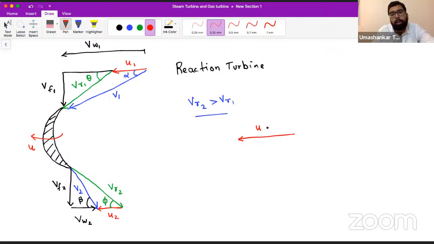So U1 is equal to U2. I have drawn this U here. See, by a shortcut we can do this. If we can memorize a little bit, we can use very short methods. I explained this in the previous lecture also. At the end of U, VR1 is starting, and VR1 is starting at an angle of, let's say, theta.